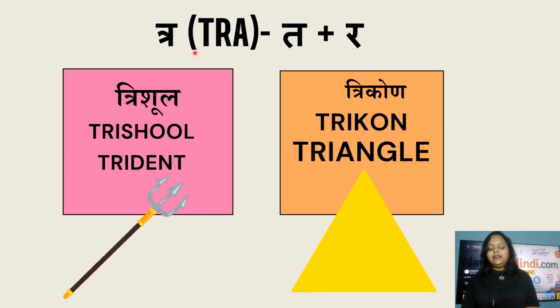The next cluster consonant is tra. Here you can find that it is formed by joining two consonant sounds ta and ra together. So when ta and ra are mixed, it forms the cluster sound tra. The words starting from tra are trishul, that is called trident in English, and trikon, that is triangle. So triangle in Hindi is trikon and trident in Hindi is trishul. Very good.